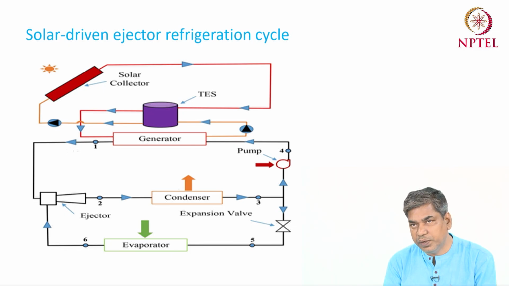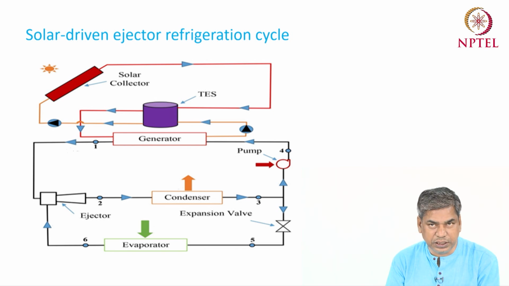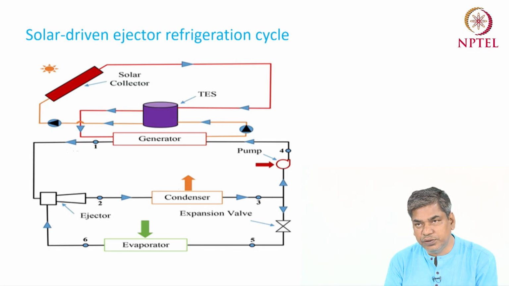So the lower part, that means the flow diagram in black color, you can see on the lower side. This is the ejector refrigeration system which I have discussed in the previous lecture. Same. So after the condenser at point 3, the flow is divided into two parts. One part goes to the evaporator through the expansion valve, that means 5, 6, and then that will be used as a secondary fluid.